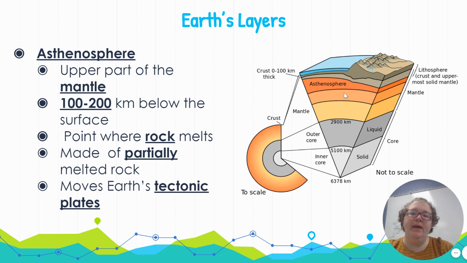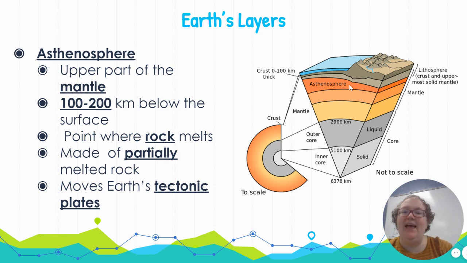The upper part of the mantle is known as the asthenosphere. Asthenosphere is what it's called. Upper part of the mantle. It is approximately 100 to 200 kilometers below the surface, depending on where we're looking. This is the point where the rock from the crust is melting. So it's made of partially melted rock.